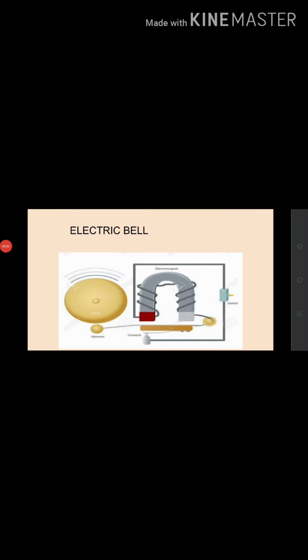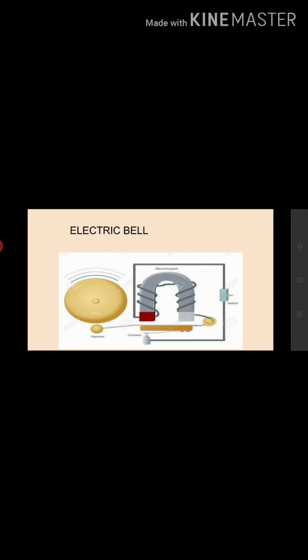An electric bell consists of a coil of wire wound on an iron piece. The coil acts as an electromagnet. An iron strip with a hammer at one end is kept close to the electromagnet. There is a contact screw near the iron strip.